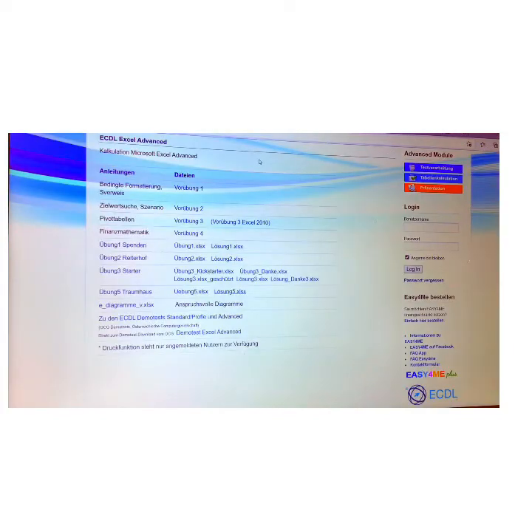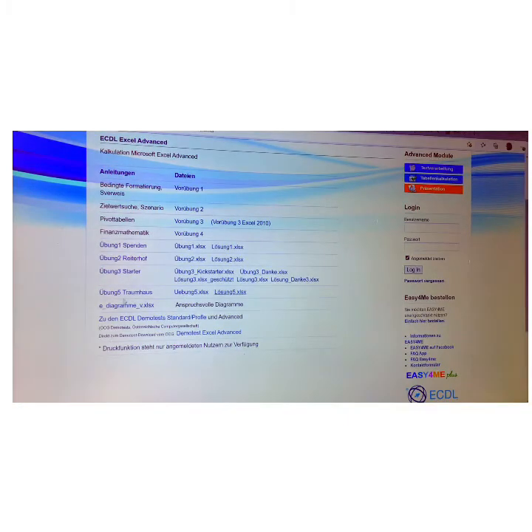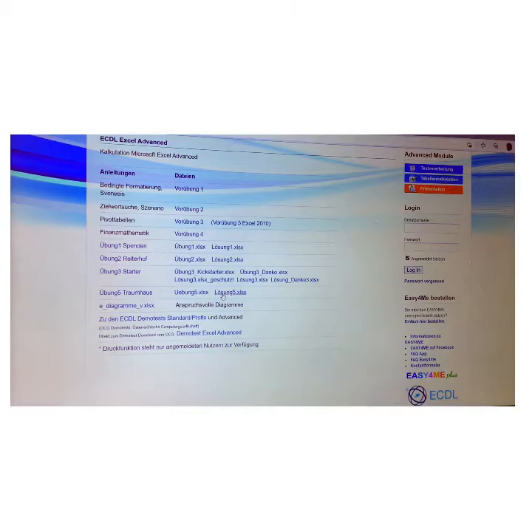Now let's go ahead and correct the whole exercise together. Let's open the correction. So we go back to ECDL Easy For Me website, and this is the exercise we performed. And these are the instructions, and this is the workbook. And now we have the solutions. So I already have this one on my desktop. So let's go and open it. I don't have to download it one more time.